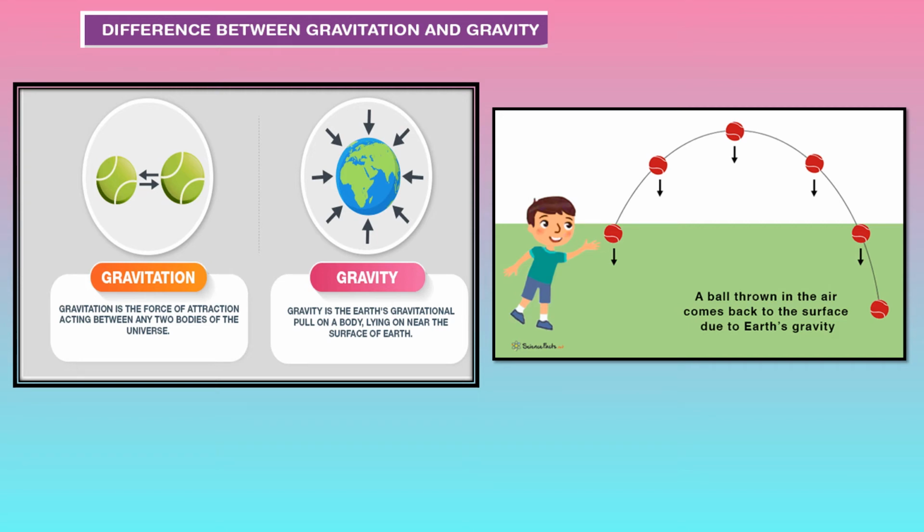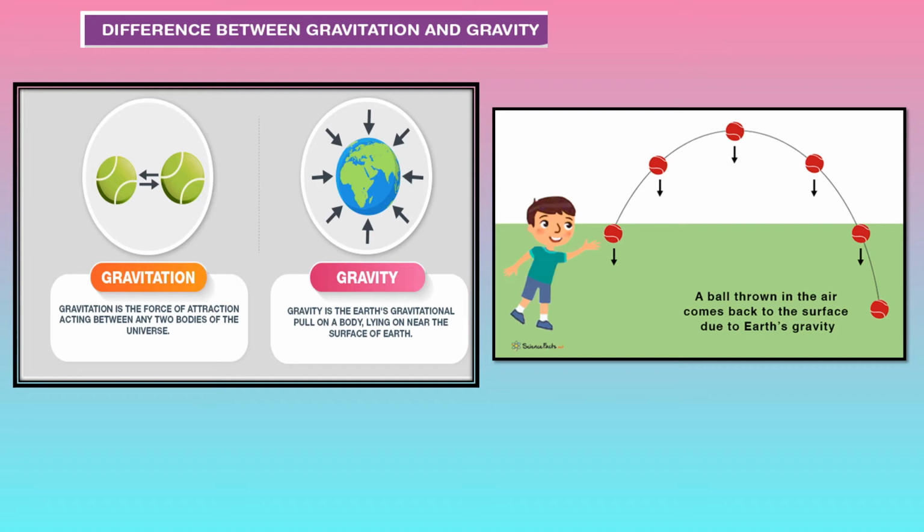Now let us see, children, the difference between gravitation and gravity. Gravitation is the force of attraction acting between any two bodies of the universe. Means if any two objects are present in the universe, then obviously there is a gravitational force between these two objects or two bodies. That is called gravitation.